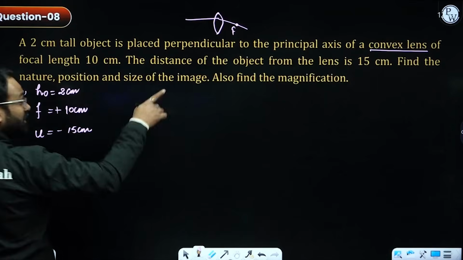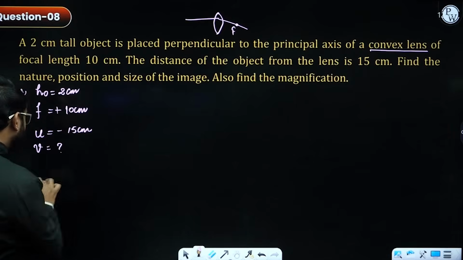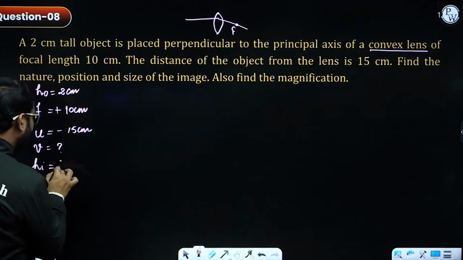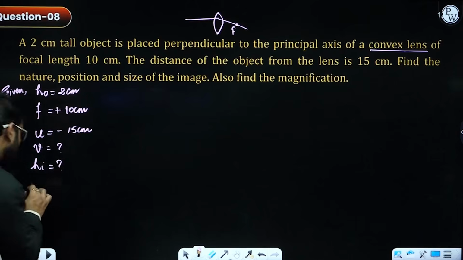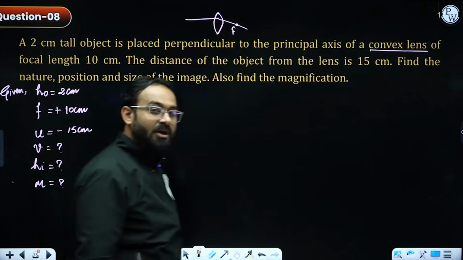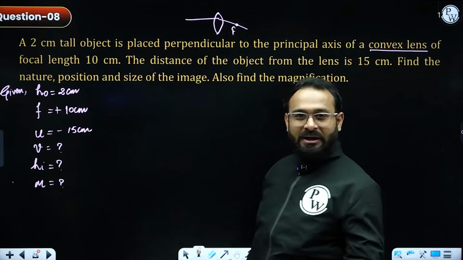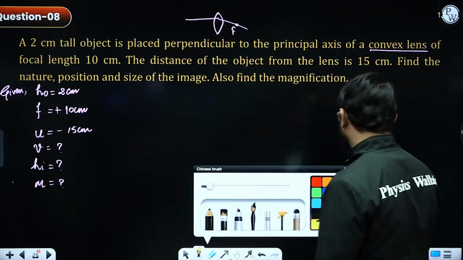Now I need to calculate the position of the image, nature of the image, and size of the image. This is what I need to calculate. Also, they asked me to find the value of magnification. Now I understand what exactly is given to us and what I need to find. Let's put in the values and do it.